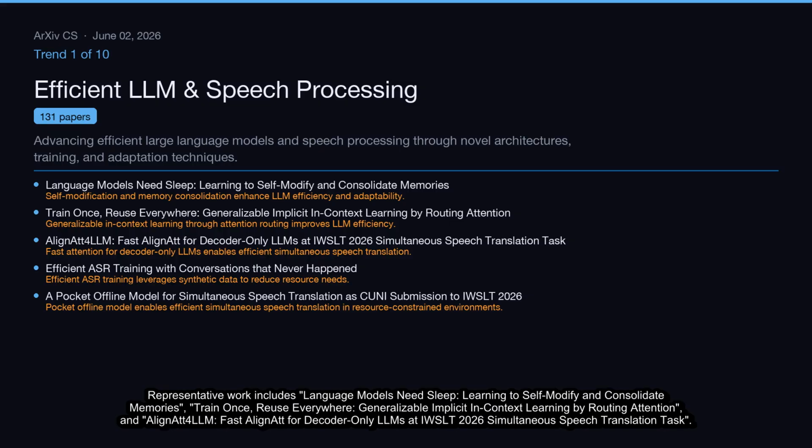Representative work includes Language Models Need Sleep: Learning to self-modify and consolidate memories. Train once, reuse everywhere: Generalizable implicit in-context learning by routing attention, and AlignAtt for LLM: Fast AlignAtt for decoder-only LLMs at IWSLT 2026 Simultaneous Speech Translation Task.